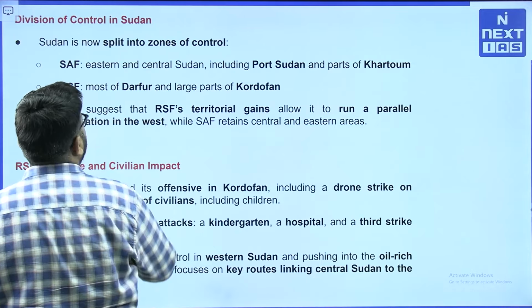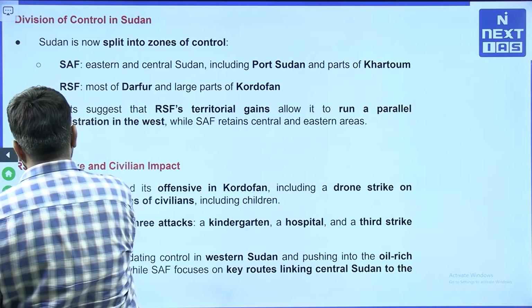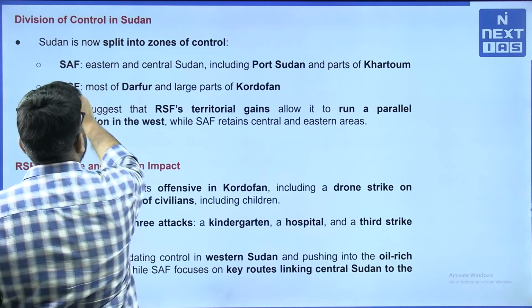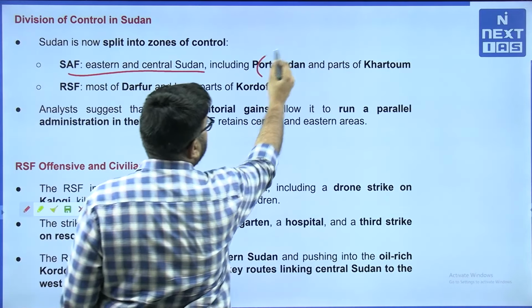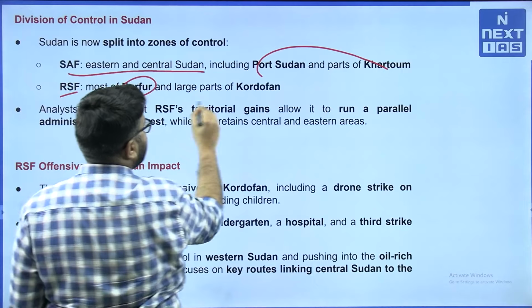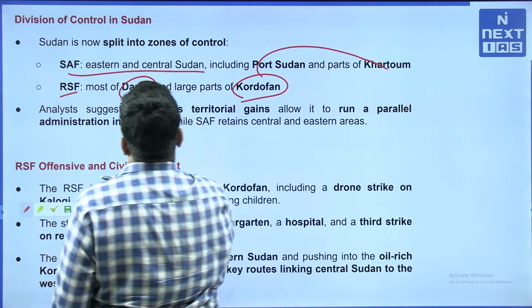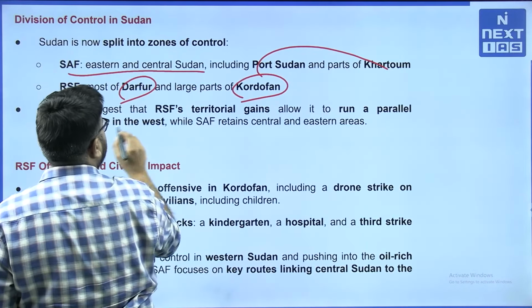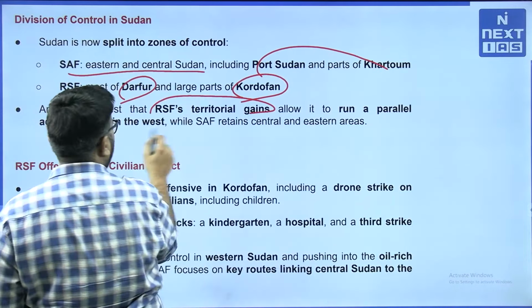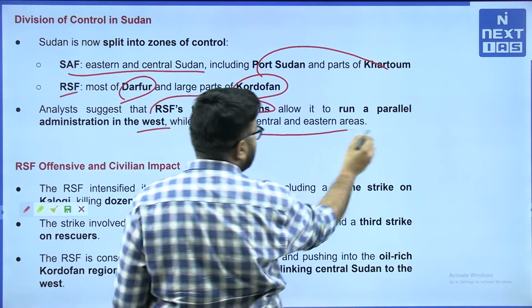Division of control. Sudan is now split into zones. See, places in news from that perspective, this is important. SAF: Eastern and Central Sudan, including Port Sudan and Khartoum. RSF: most of Darfur and large parts of Kordofan. Analysts suggest that RSF's territorial gains allow it to run a parallel administration in the west, while SAF retains central and eastern parts.